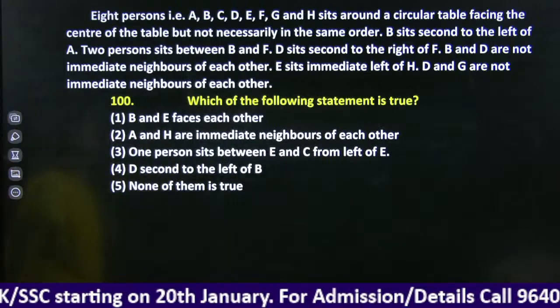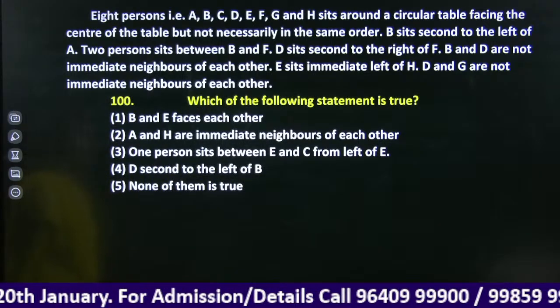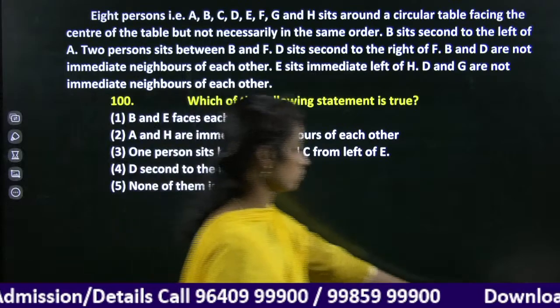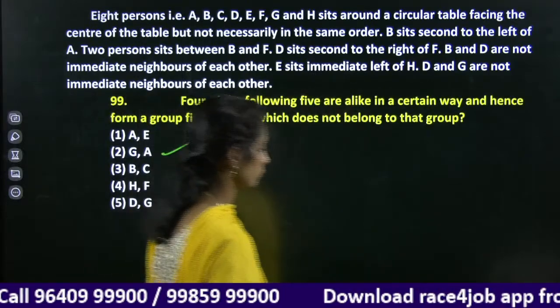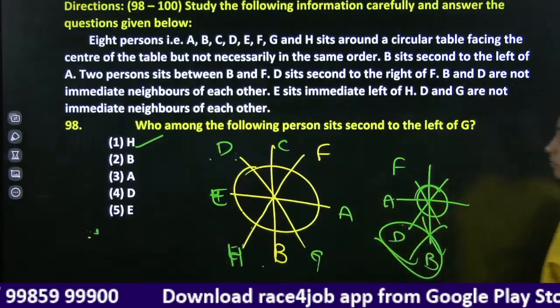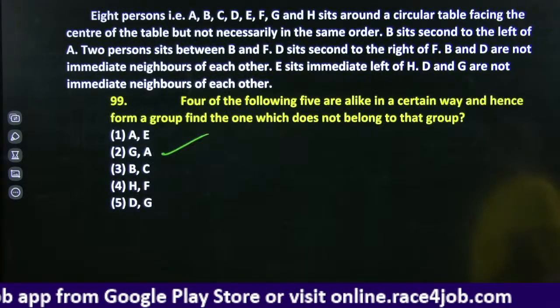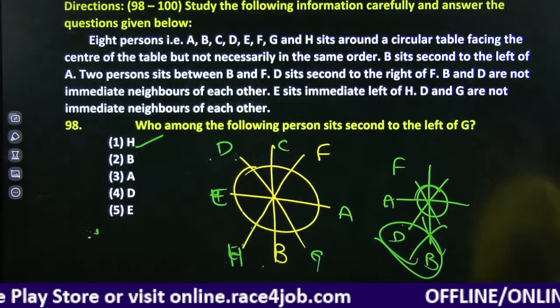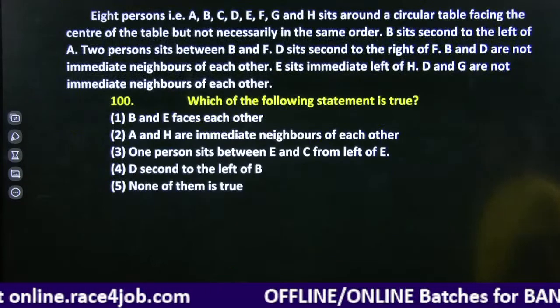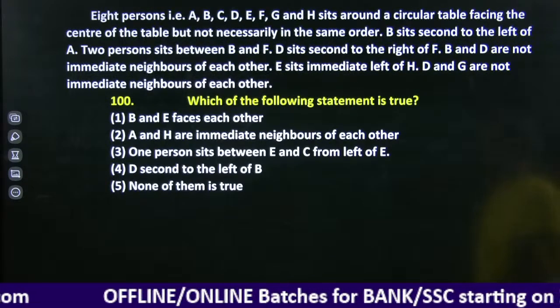Which of the following statements is true? B and E face each other. No, B and C face each other. A and H are neighbors.